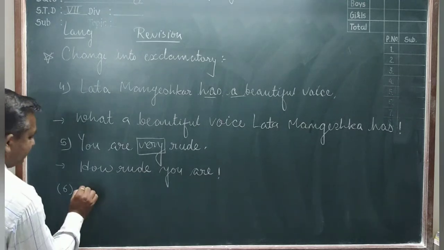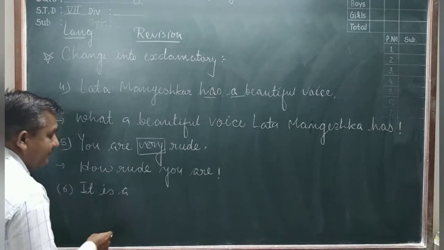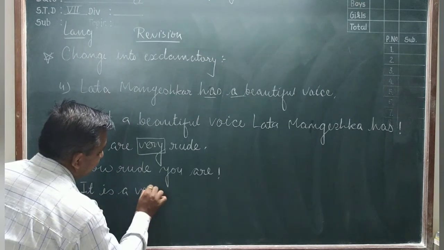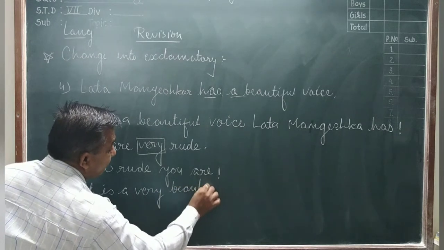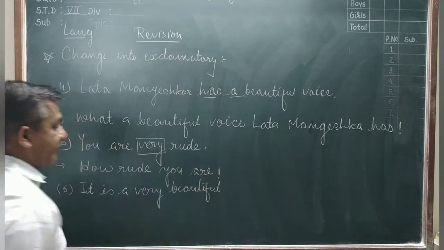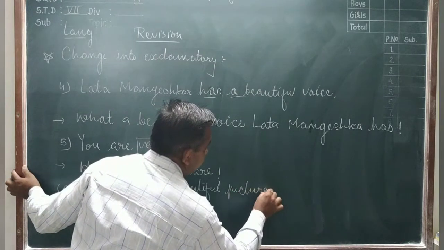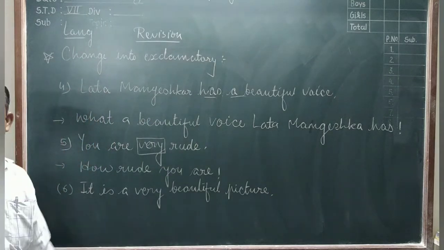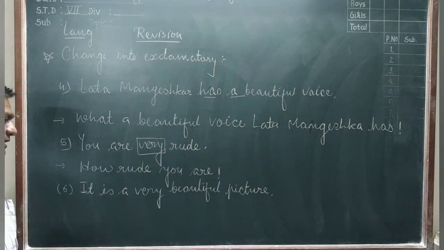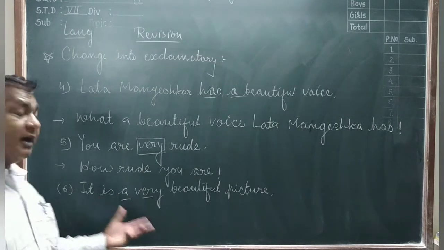It is a very beautiful picture. Now you have questions. You see here in this sentence "a" and "very". So which sentence starts with which word?